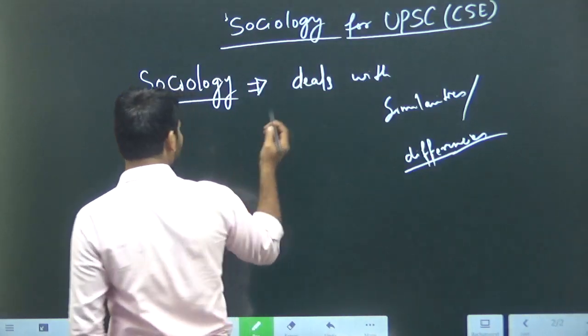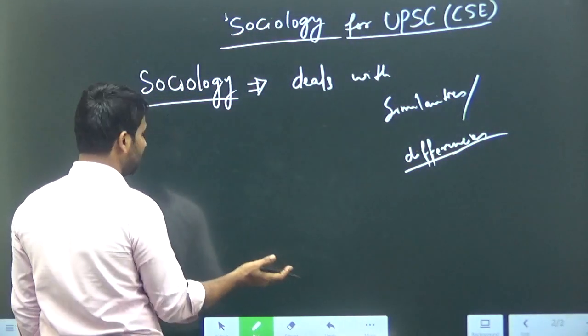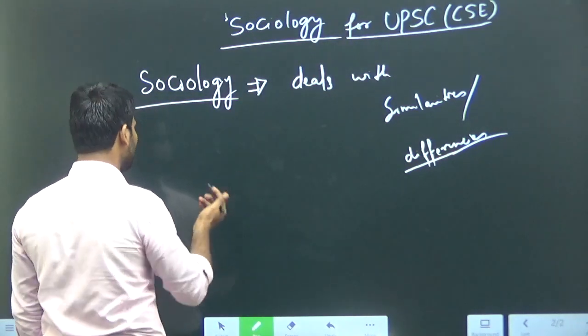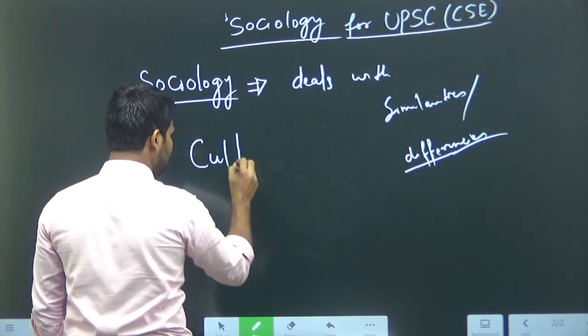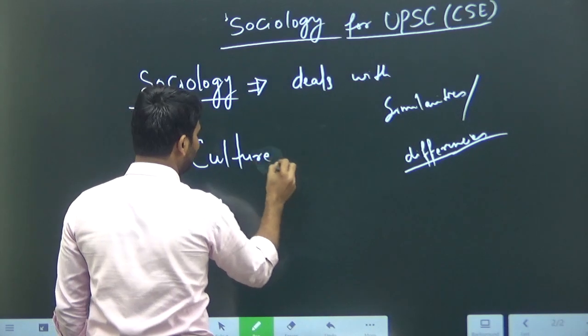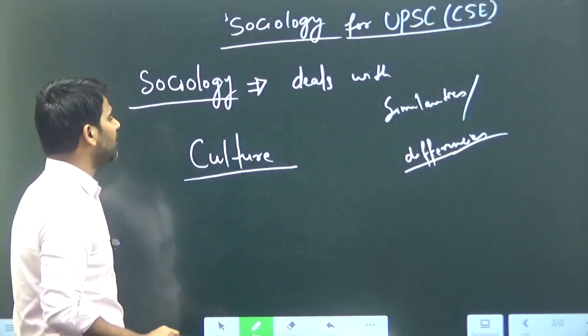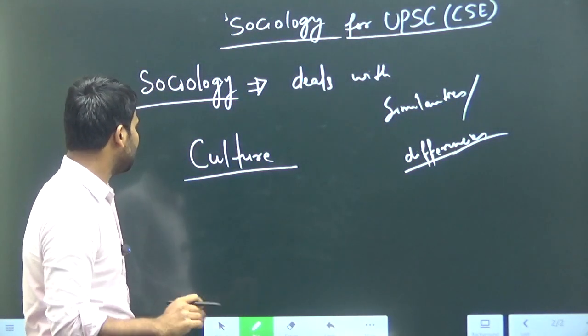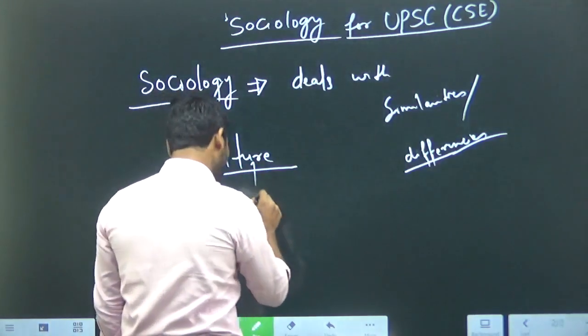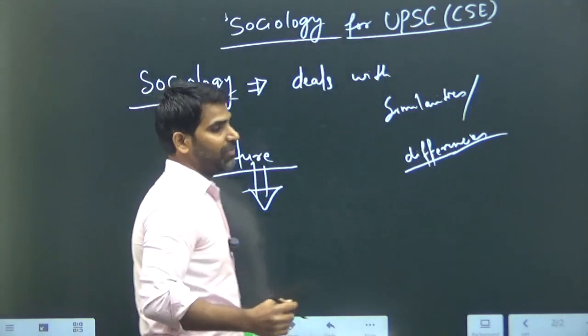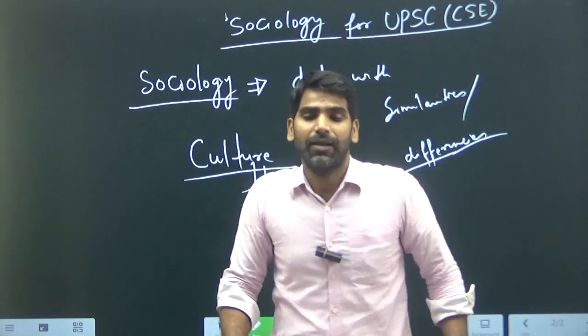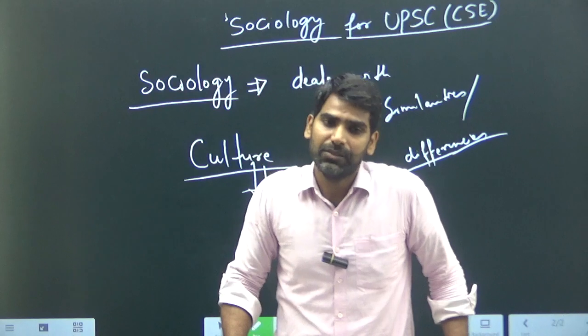In sociology, these similarities or commonalities come from culture. Where do these commonalities come from? From the culture. We know that culture is nothing but what we learn in our society, what we accept and what we share.